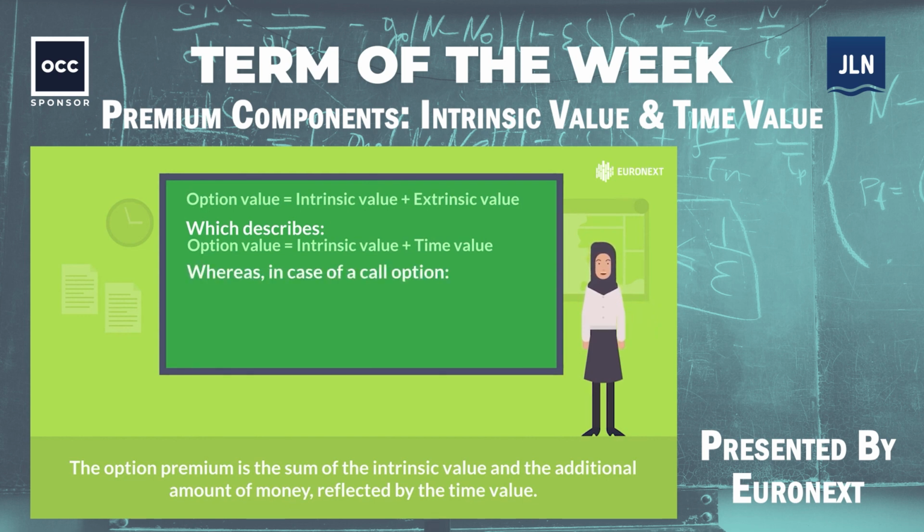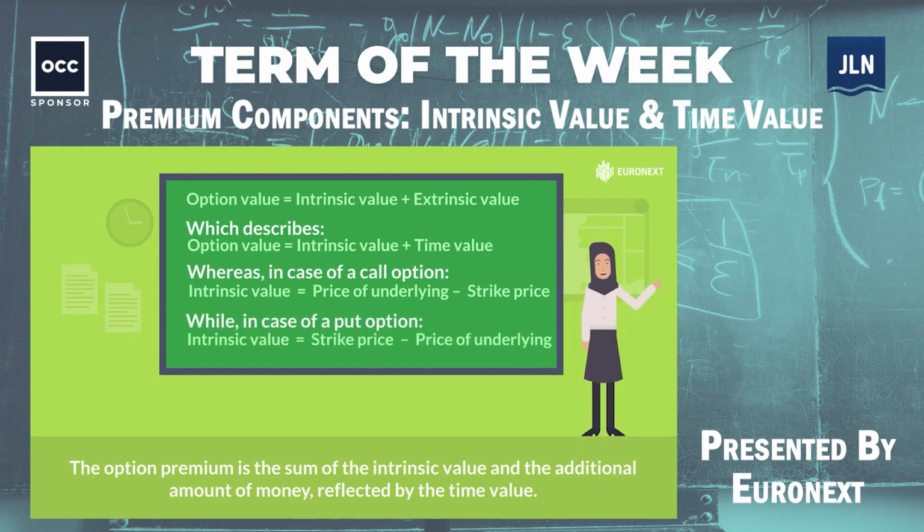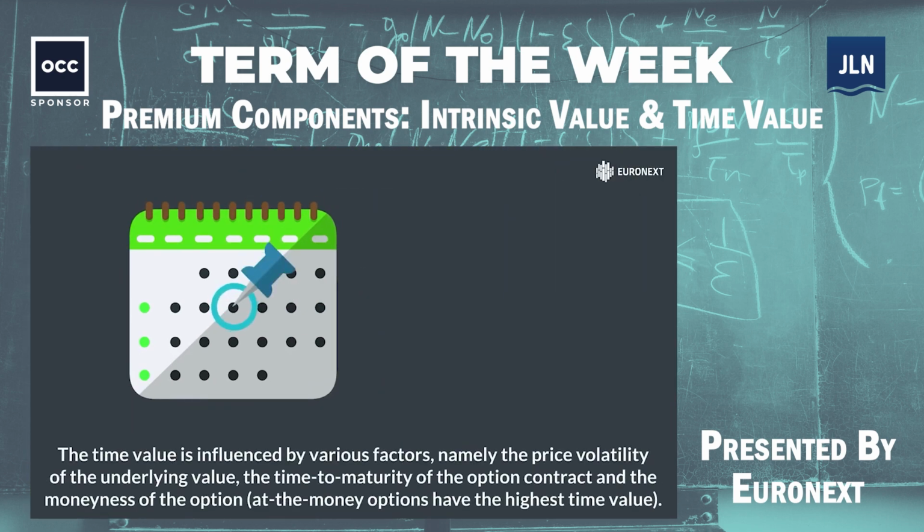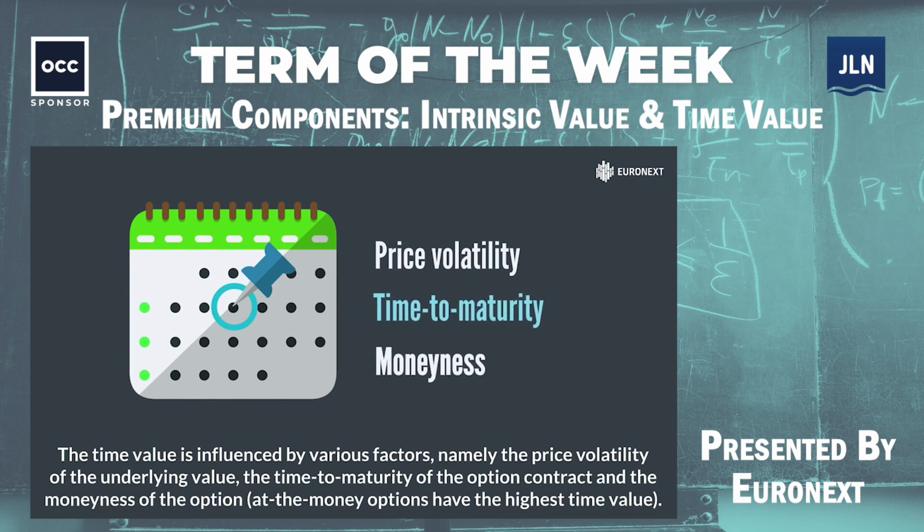In case of a call option, intrinsic value equals price of underlying value minus strike price, if positive. While in case of a put option, intrinsic value equals strike price minus price of underlying value, if positive. The time value is influenced by various factors, namely the price volatility of the underlying value, the time to maturity of the option contract, and the moneyness of the option. At-the-money options have the highest time value.